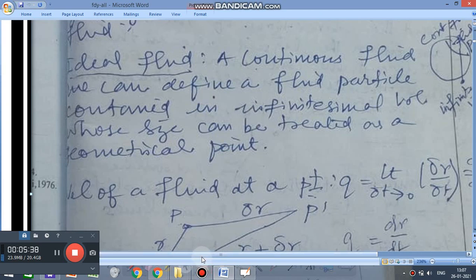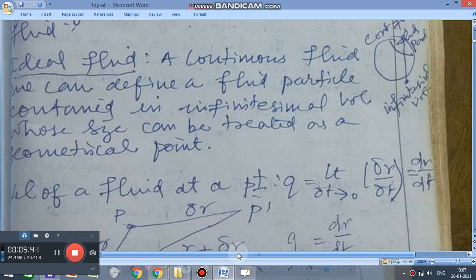Take for example here, this is a water particle and this is one continuous fluid, and one fluid particle I am taking there. It is infinitesimal, very, very small volume, whose size can be treated as a geometrical point.